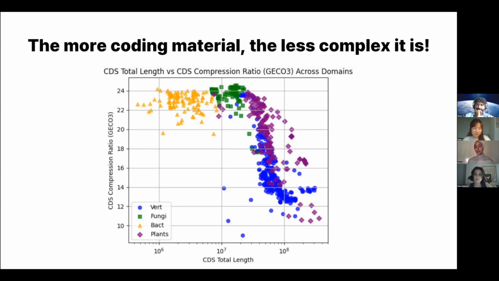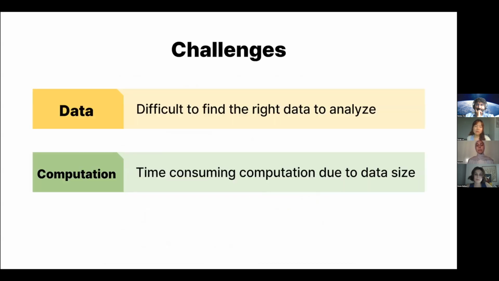But let me mention, first of all, some of the challenges that we have encountered in this research that might affect the results that we have found. So first of all, we have data. It is difficult to find the right data to analyze. There are multiple websites like NCBI and Ensembl where we can find genome data, but Ensembl was the one that we opted for because of its simplicity and how easily we were able to download data from it.